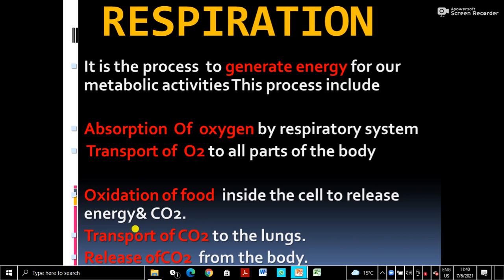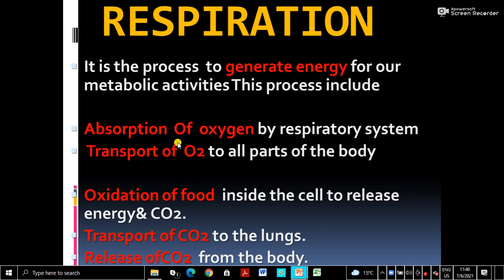Energy is released and utilized for metabolism, and carbon dioxide is a waste that has to be removed. From the cell, carbon dioxide has to be transported to the lungs or respiratory surface for removal. It has to be removed from the body because it is harmful if it accumulates. So the final steps are transport of carbon dioxide to the lungs and its release from the body by the respiratory system.